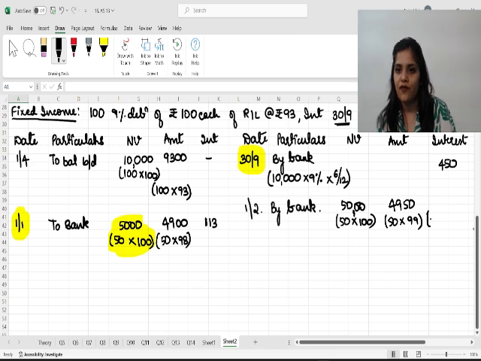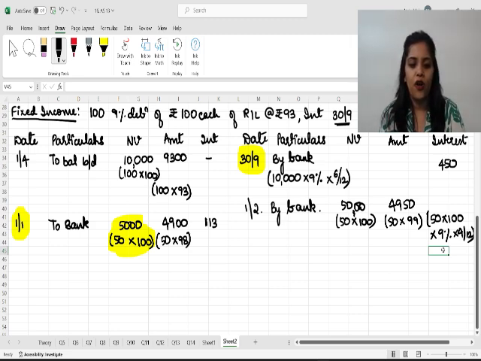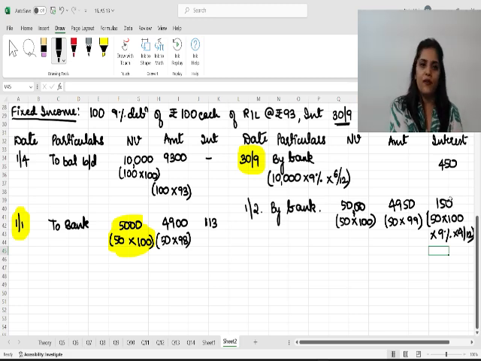So the interest portion will be 50 debentures of rupees 100 each, on which 9% I will calculate for 4 months. So that is 150 rupees. I will collect 150 rupees from the person to whom I am selling.